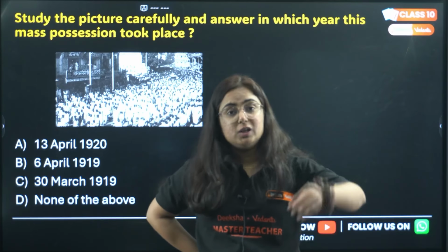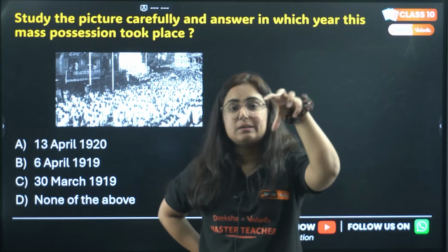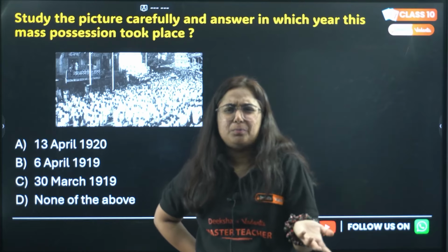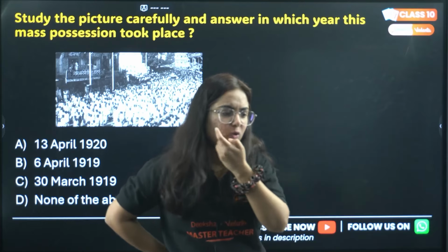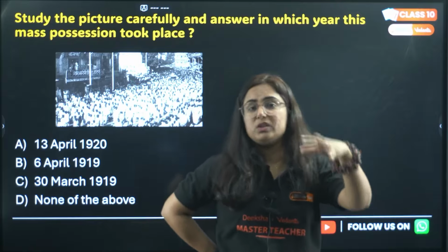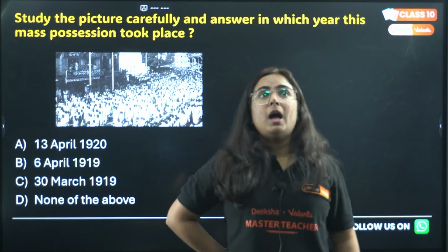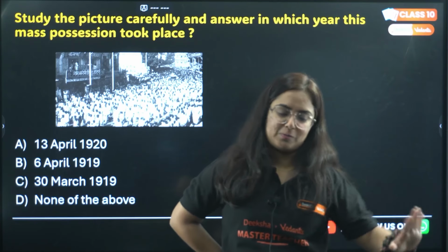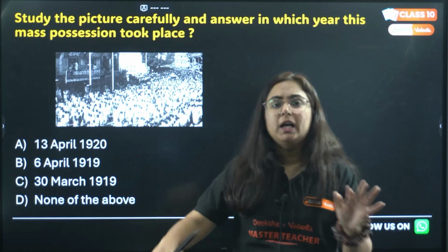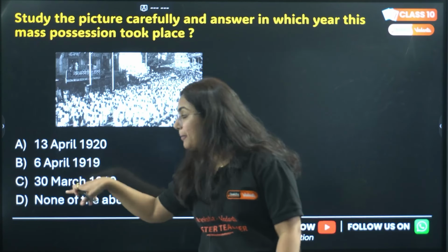Right? So when you start reading the chapter Nationalism in India, in the first or second page itself, you will see this picture. I know it's hard to remember so many events from Nationalism in India, but do you have any option? No option. Remember it. So, this picture is taken from 6th April 1919.